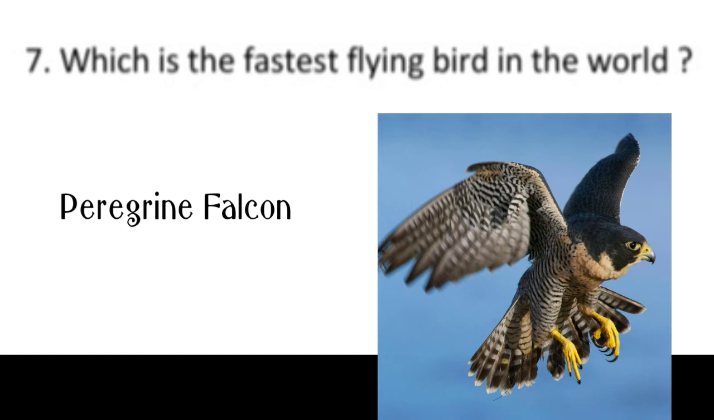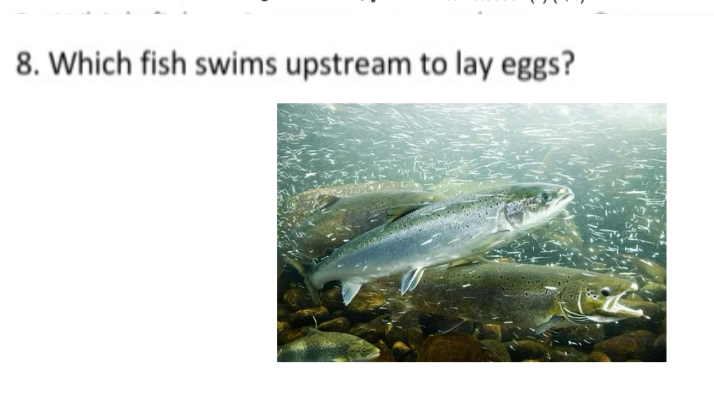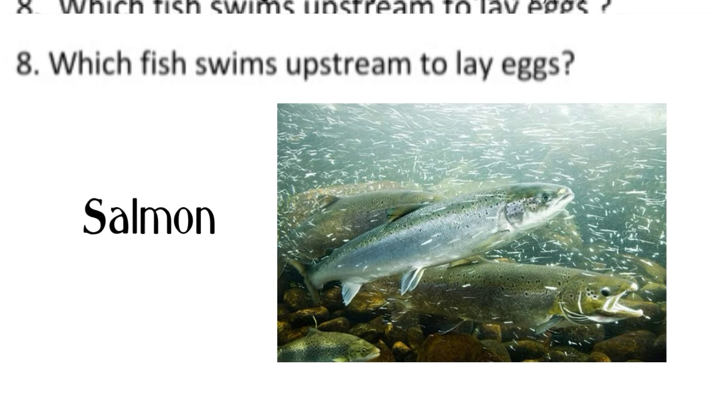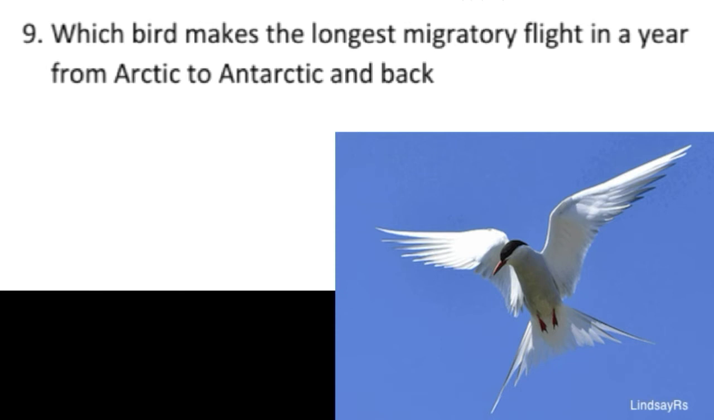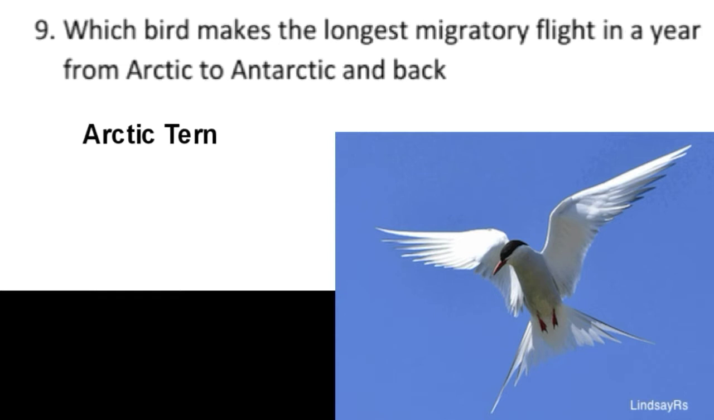Now we'll see our question number 8. Which fish swims upstream to lay eggs? The answer is salmon. Now we'll see our question number 9. Which bird makes the longest migratory flight in a year from Arctic to Antarctic and back? Yes, you are right. The answer is Arctic tern. The Arctic tern makes the longest migration of any animal in the world. So here we have completed our exercise number 9.